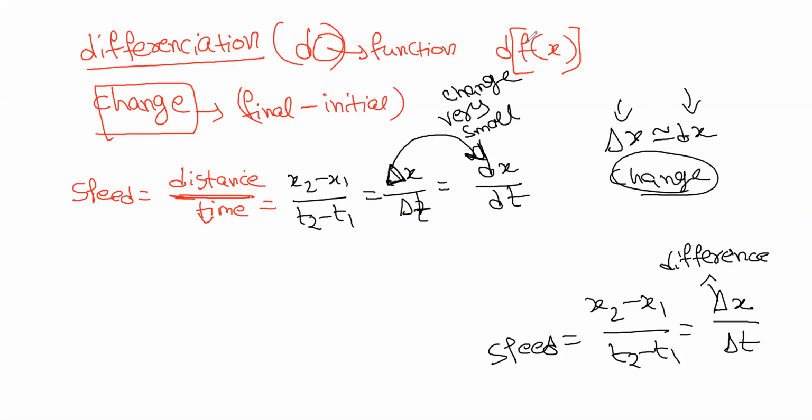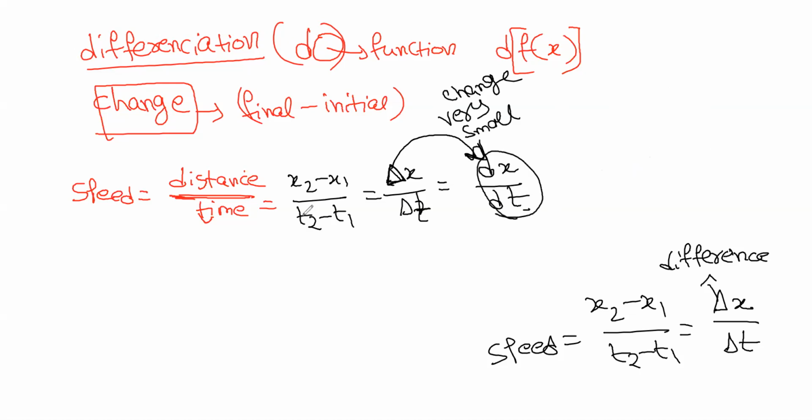So dx by dt, this is called differentiation. Differentiation means the change in the value with respect to the change in the domain. So dx by dt is what? Speed. That is the same thing. We are equating all of them, right?